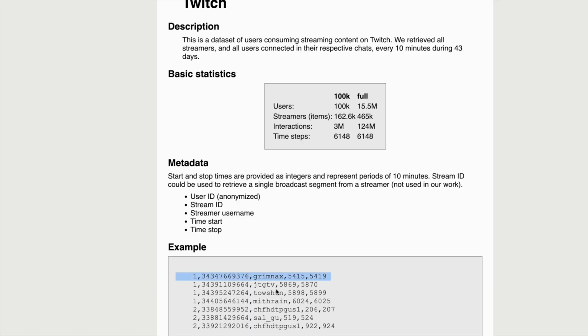To evaluate this model, the baselines that we wanted to use that stood out were the rep baseline, where we basically just look at every user's history and recommend whoever they've watched the most, as well as the pop baseline, which will basically just recommend the most popular streamers to every single user. These were the baselines to beat, and as you will learn, they were quite tricky.